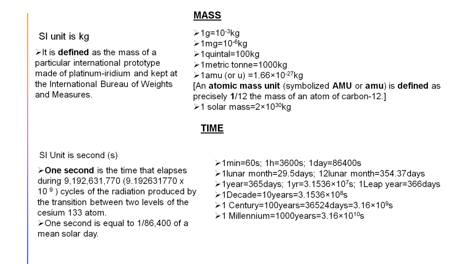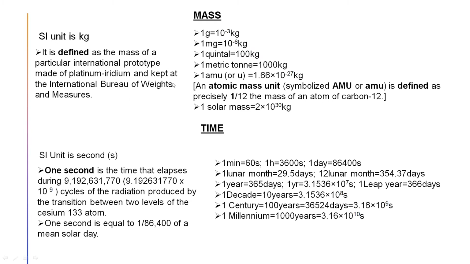The kg is defined by an international prototype made of platinum iridium and kept at the International Bureau of Weights and Measures. It is a rod, you can say, a substance made of platinum iridium, kept in the International Bureau of Weights and Measures. Its mass has been taken as the standard value of 1 kg.